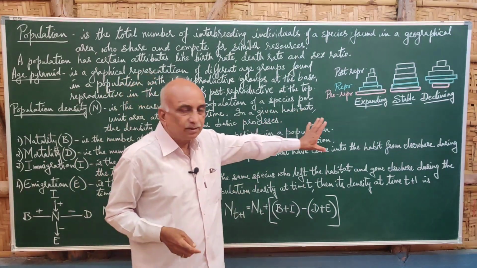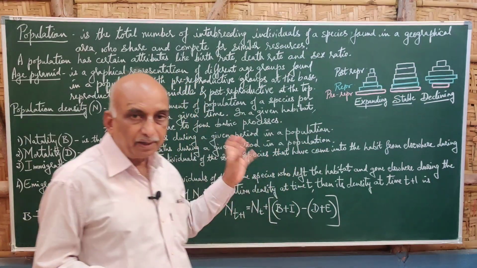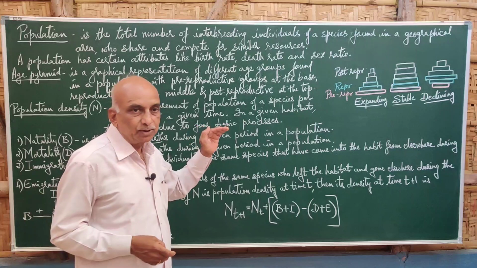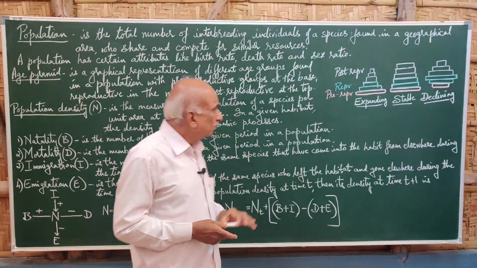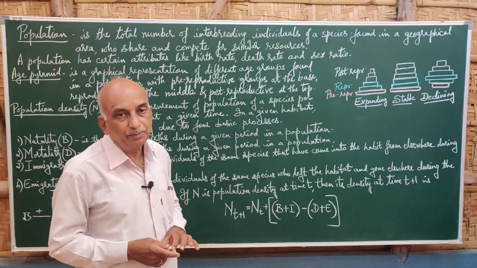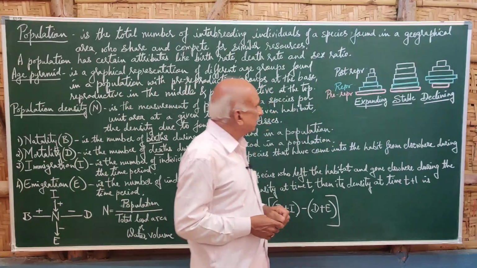For example, we can represent three pyramids showing the pre-reproductive, reproductive, and post-reproductive groups.